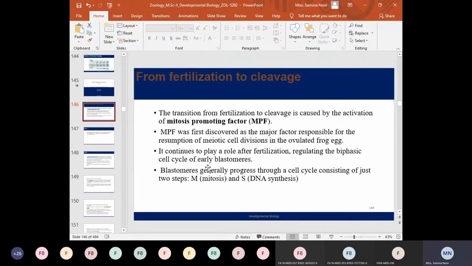The transition from fertilization to cleavage is caused by the activation of certain kinds of factors, and such factors are known as mitosis promoting factors or MPF.